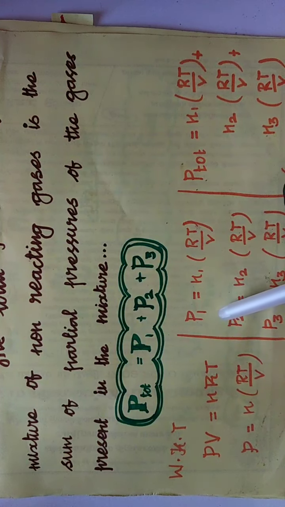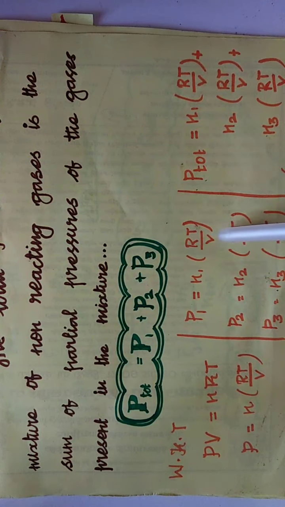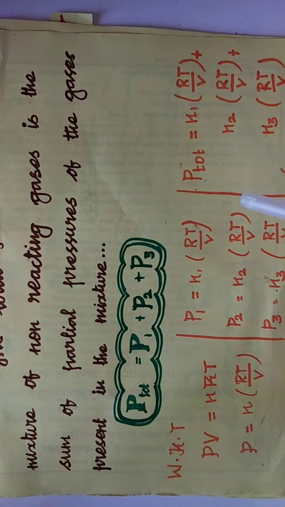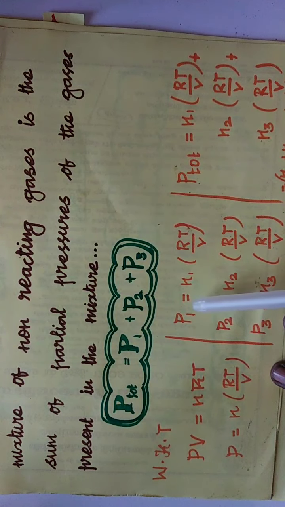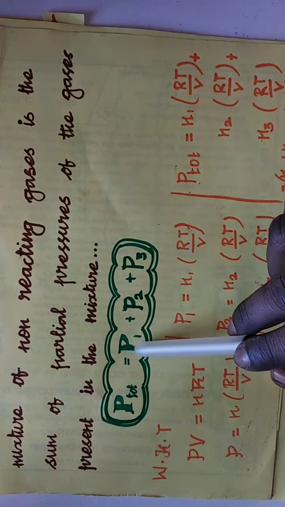So we can use the subscript 1 for the first gas. So P1 is equal to n1 RT divided by V. In the same way, the partial pressure of the second gas, P2, is equal to n2 RT divided by V. Then P3 is the partial pressure of the third gas, so P3 is equal to n3 RT divided by V. Now we are going to substitute these values, that is the values of P1, P2 and P3, in this equation.